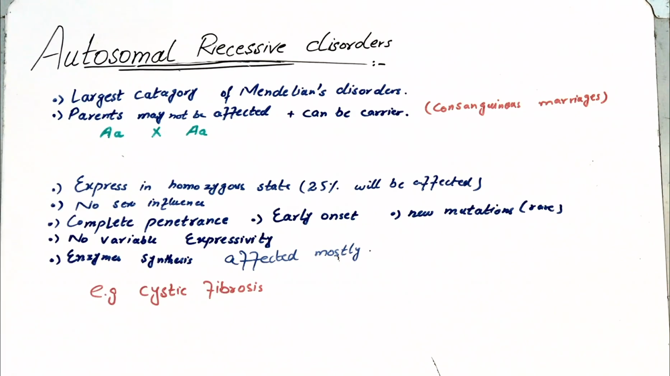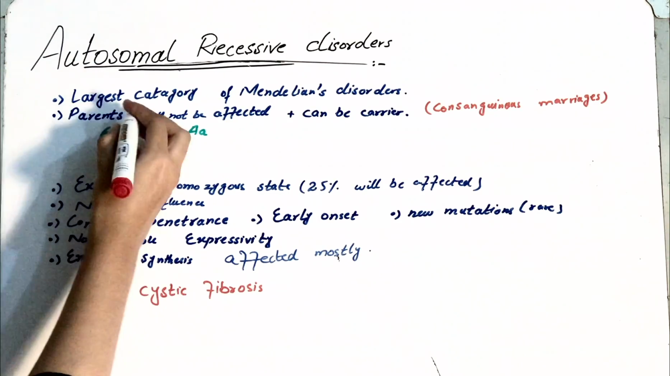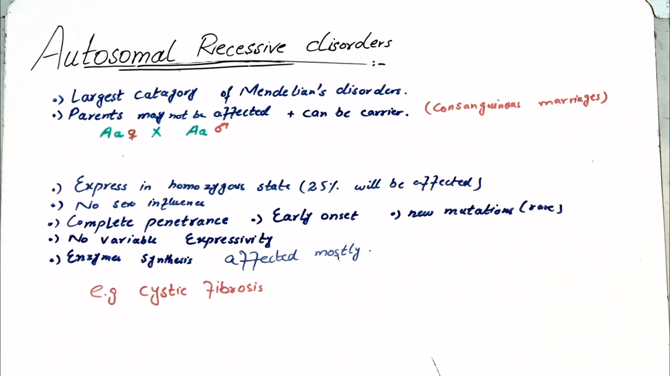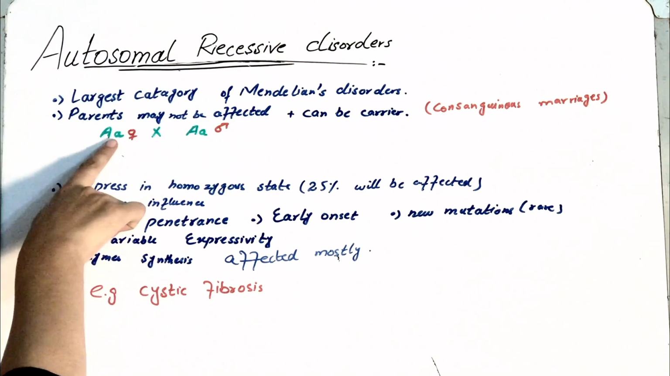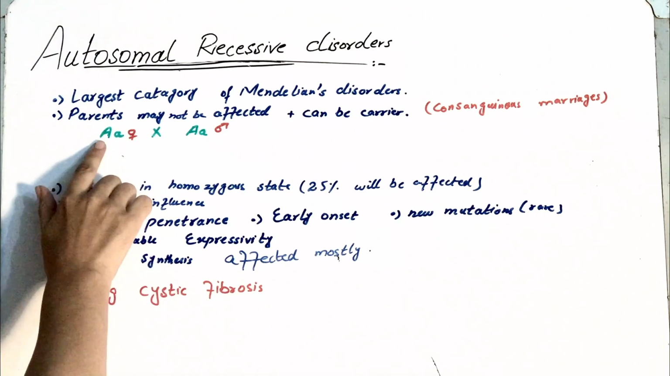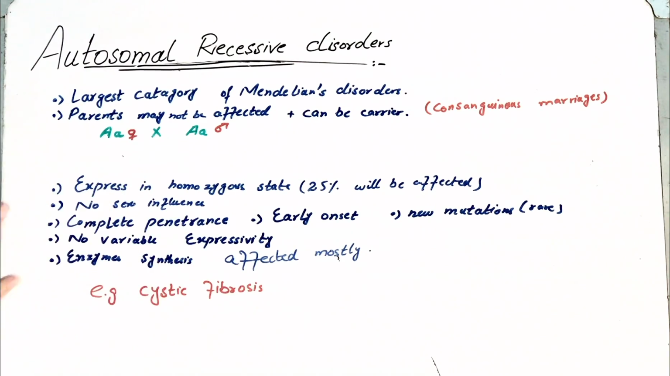Now, the parents may or may not be affected, but they can be carriers. Now see, this is female and this is male. As this is an autosomal recessive disorder, both the alleles should be recessive to express that disorder. But in this case, there is one dominant allele. It means that they are not displaying any signs and symptoms, but they are carriers. They can transmit this allele to their newborns and they can get the disorder.